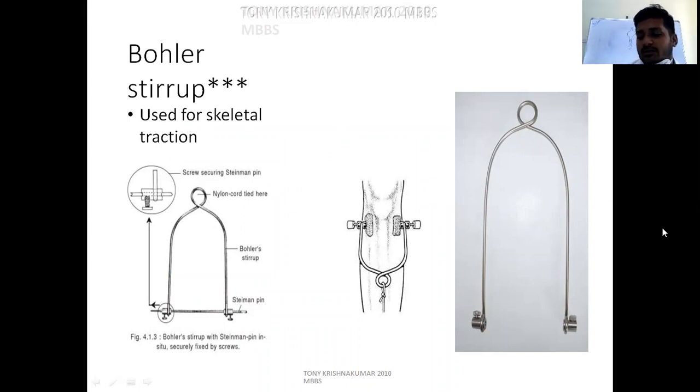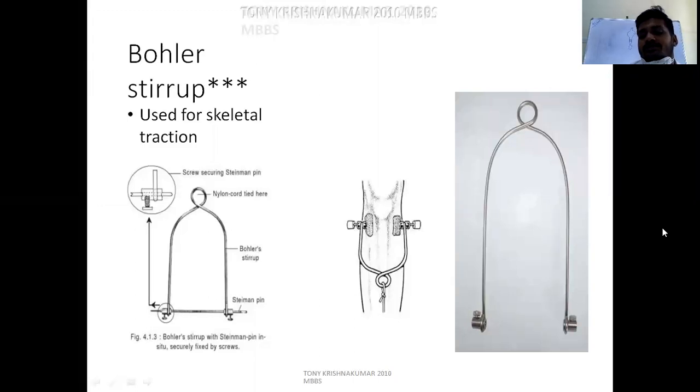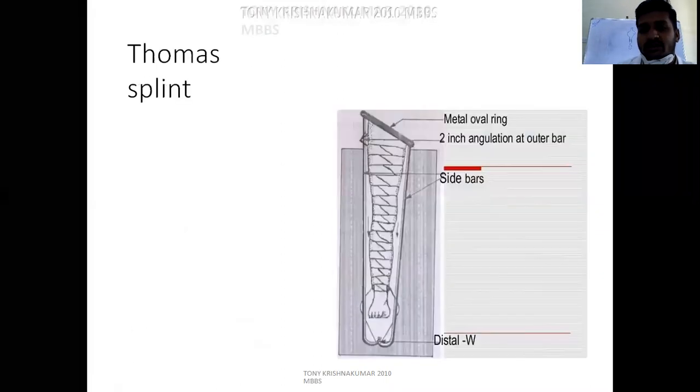This picture shows the upper tibial pin traction. For upper tibial pin traction, the Steinmann pin is used along with the Bohler stirrup. Bohler stirrup has two limbs with two barrels for the passage of the Steinmann pin and two knobs or screws for securing the pin, and it has a loop for the traction cord to be applied. The traction cord, to which the weight is applied, is hung.